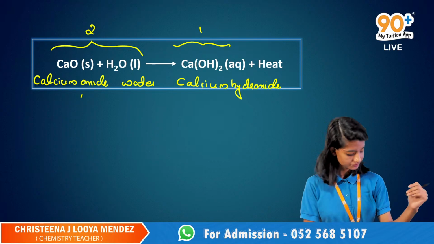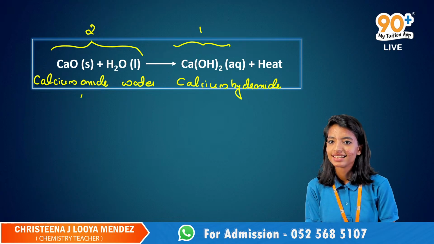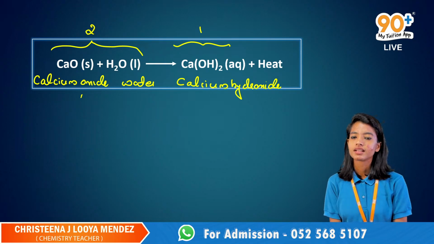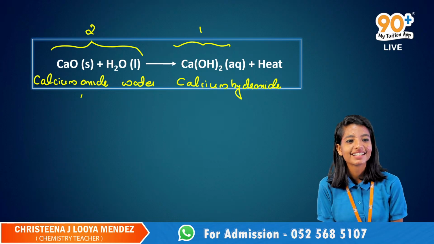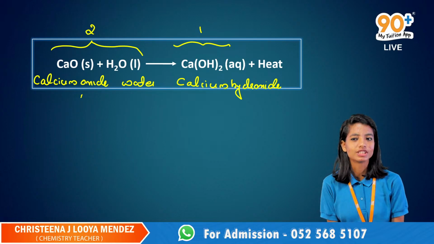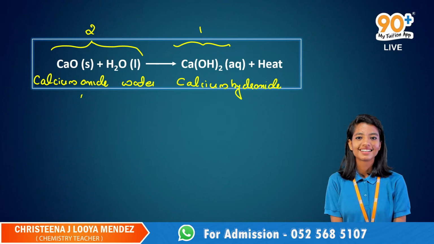Yes, Ansh. Is this only a combination reaction? No, it's also an endothermic reaction. What kind of reaction? Are you sure? No, sorry, exothermic.